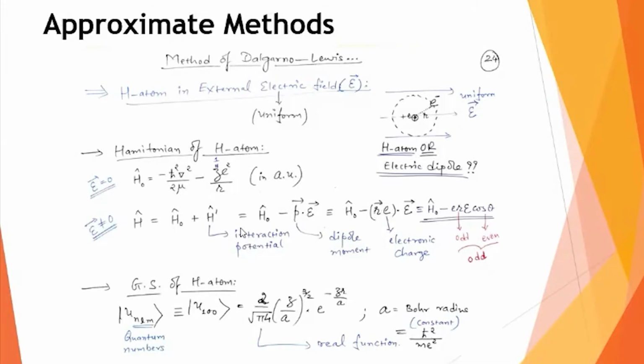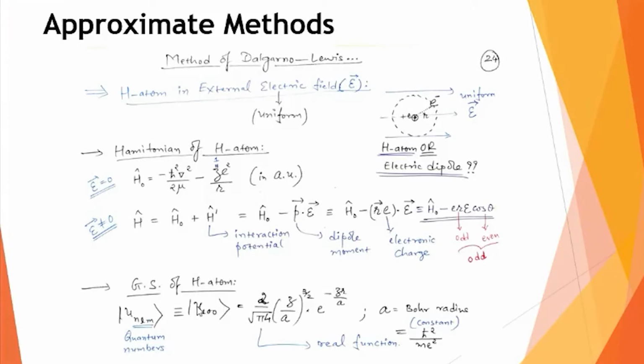For the ground state of the hydrogen atom, as I said, we are going in a stepwise manner. First, we will discuss what changes we observe in the energy of the ground state. Then we will go for the first excited state and so on. So the ground state of the hydrogen atom, if I use this notation u100, can be written with principal quantum number n equals 1, orbital angular quantum number l equals 0, and magnetic quantum number, the projection of l along the z direction, also 0.